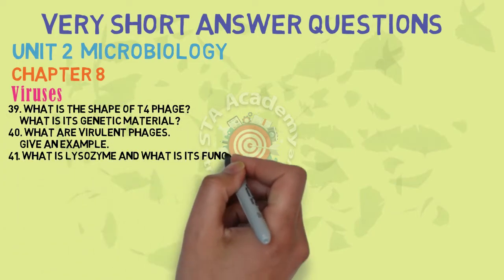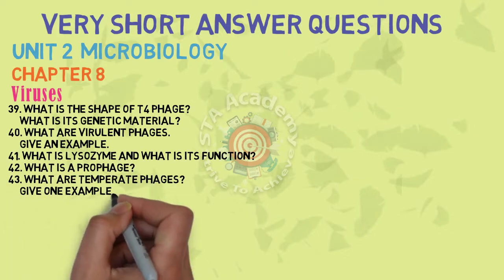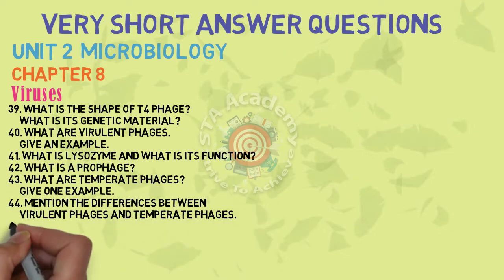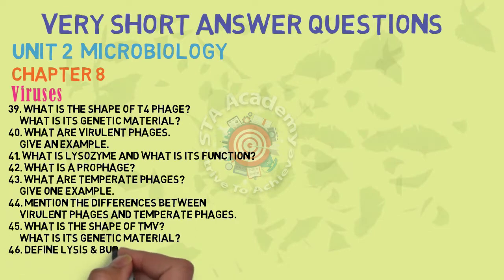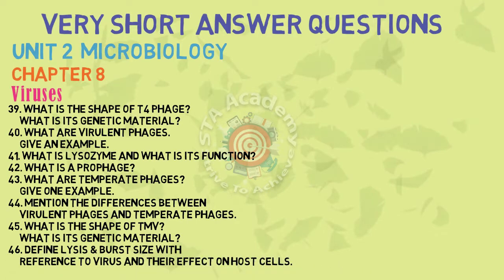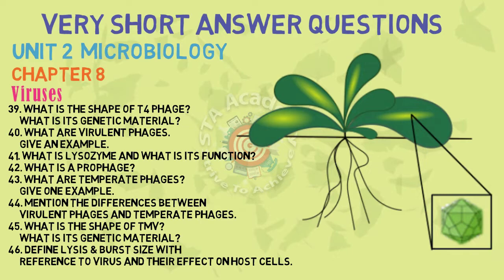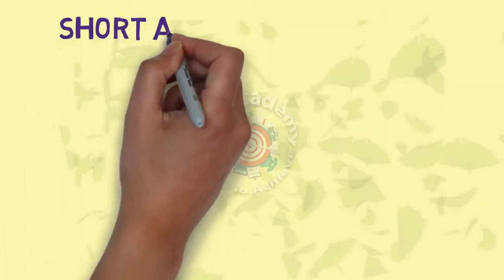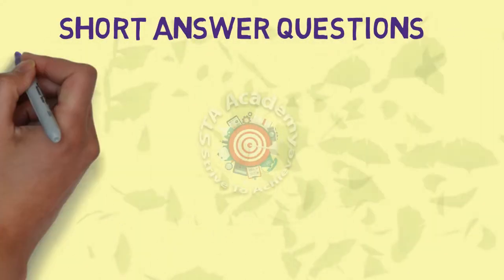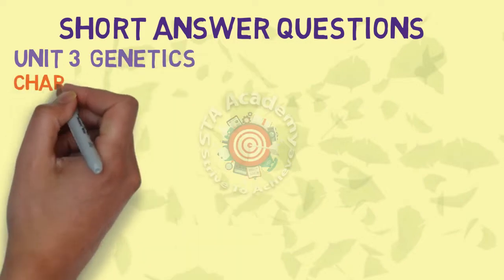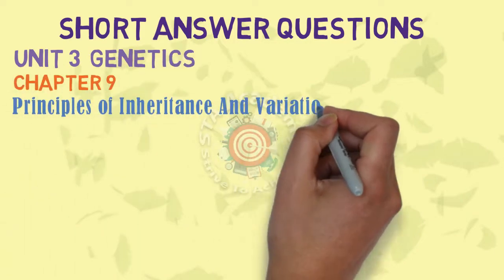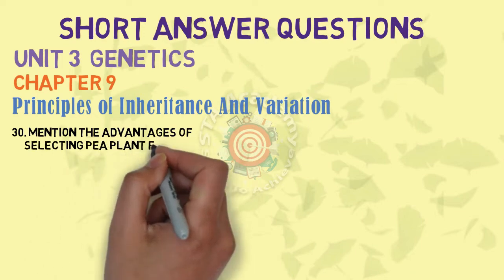Try to practice all SAQs and VSAQs, whatever I have mentioned from all the chapters and the units, that will definitely give you maximum marks in your IPE exams. Let us see unit 3, genetics, chapter 9, principles of inheritance and variation. SAQ questions 30 to 35.